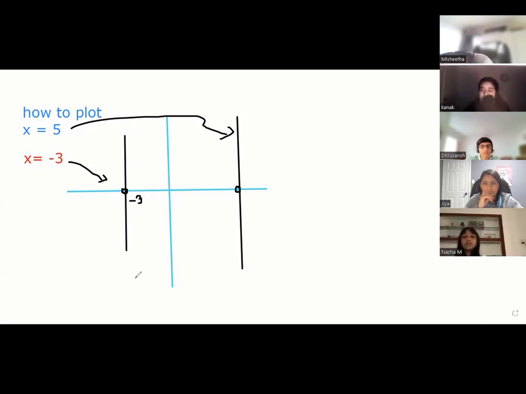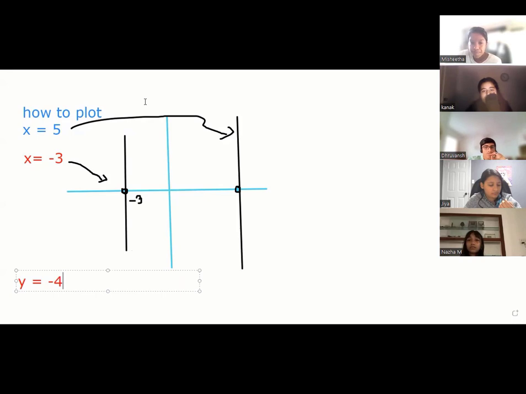Mishita, if I want to plot a line y equal to -4, how will this line look like? Any idea?